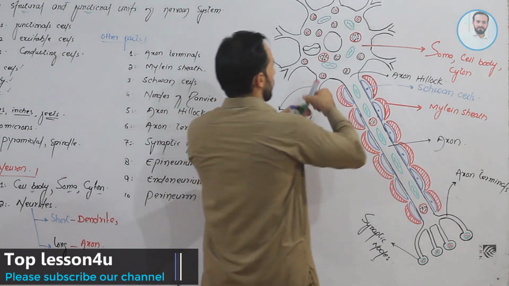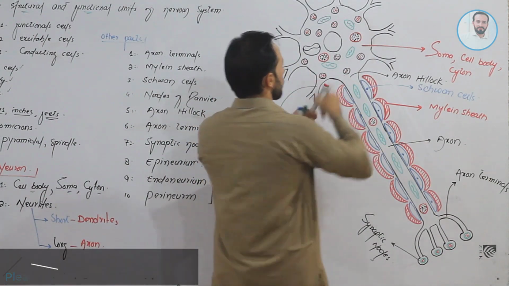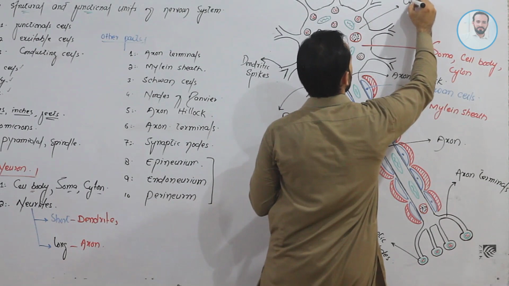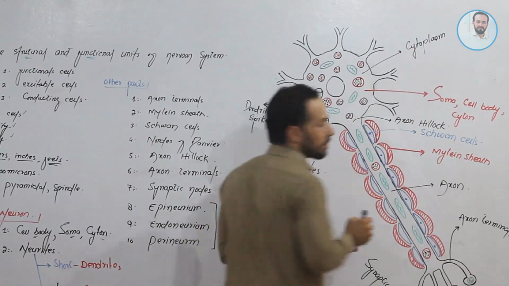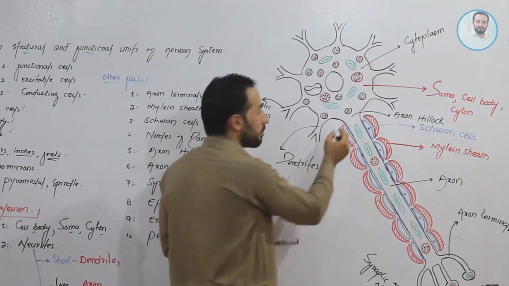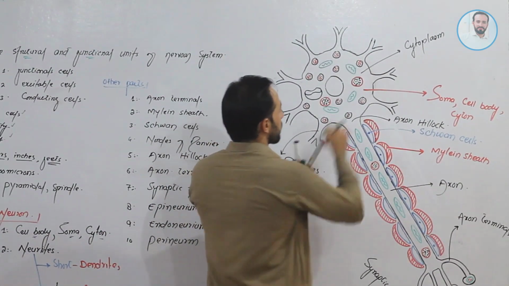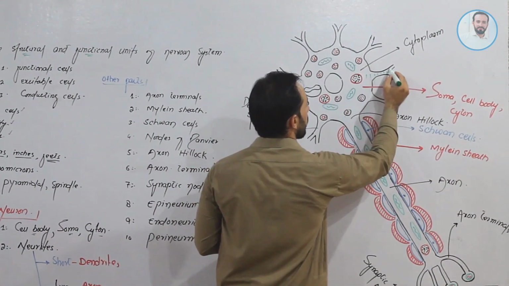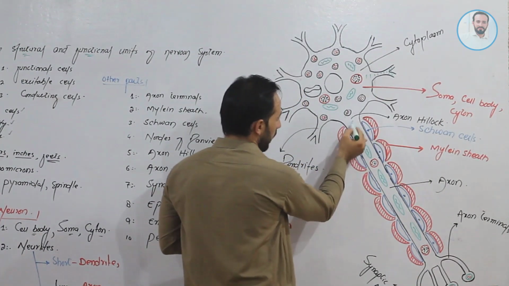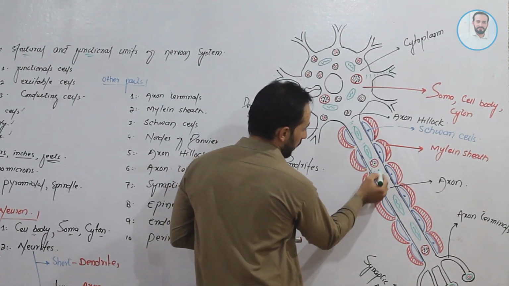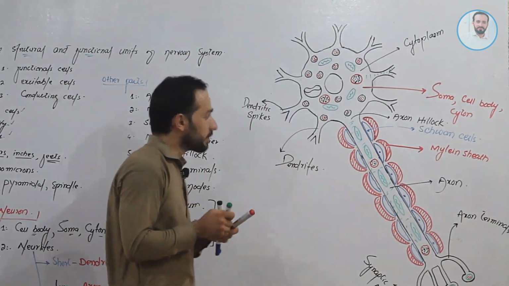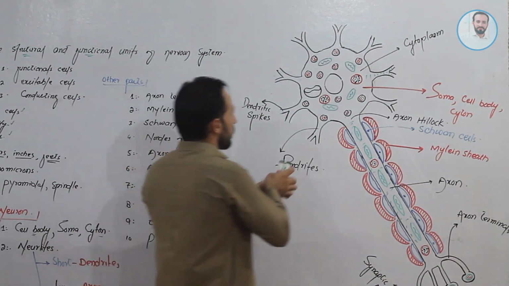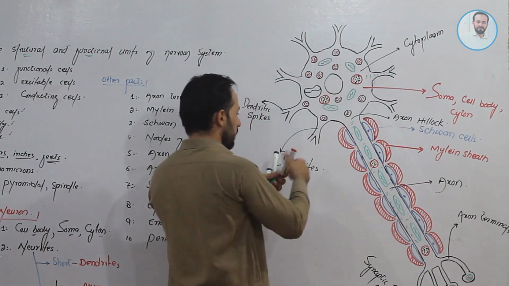Friends, this is the cytoplasm of the neuron. This cytoplasm extends to the dendrites as well as to the axon of the neuron up to here. Friends, this is the nucleus.